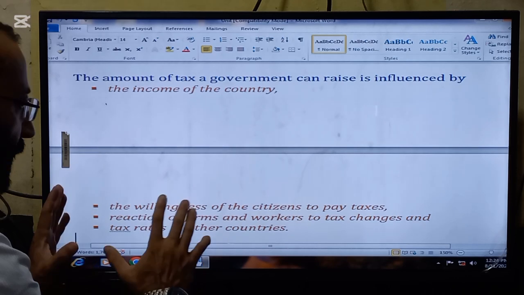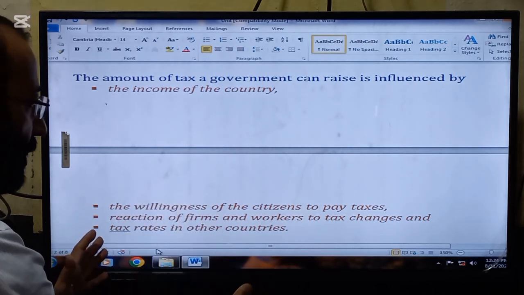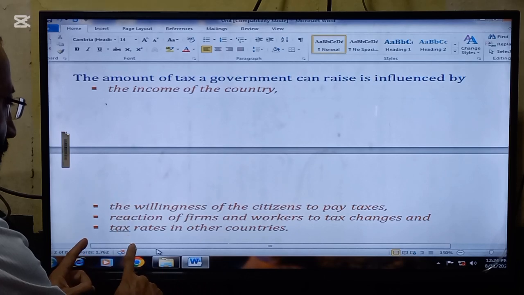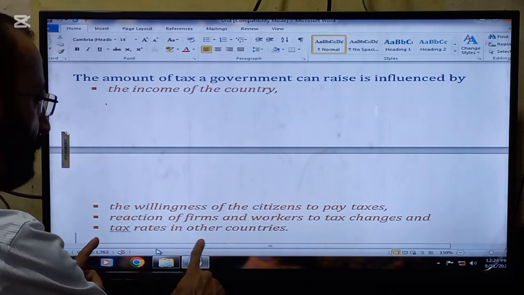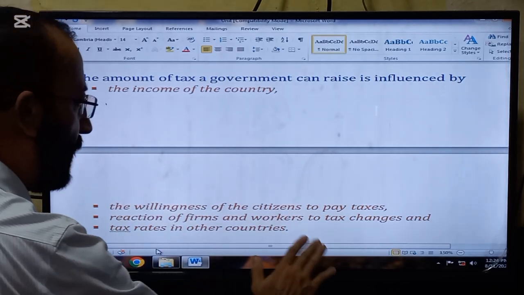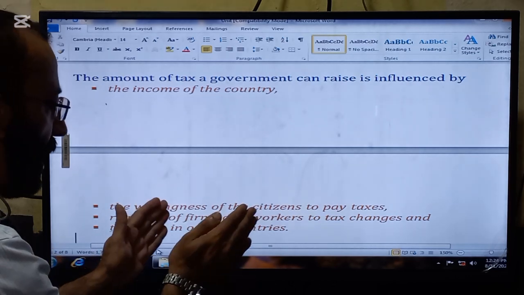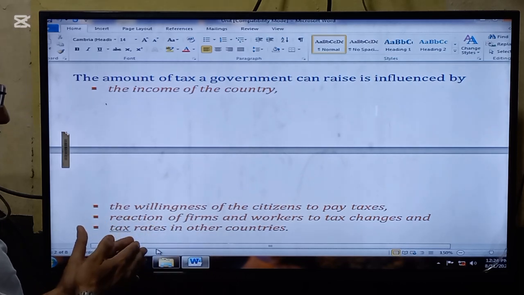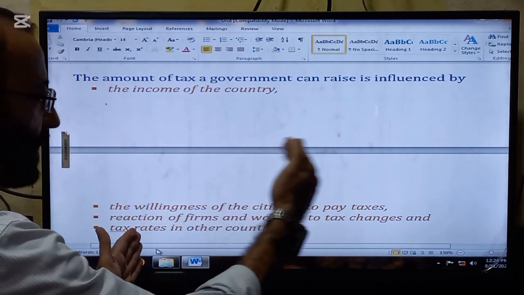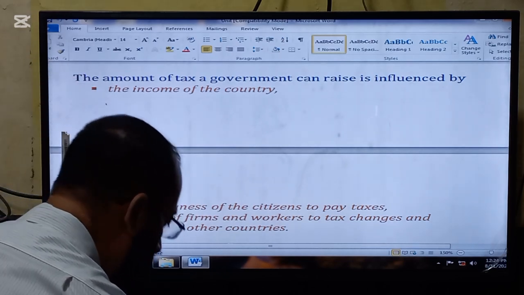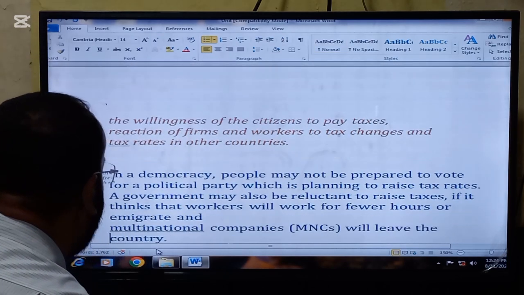If the tax is applied for the betterment of the country and the reaction of firms and workers is positive, then the tax rate can be increased. And lastly, tax rates in other countries. If a particular country has a lower tax rate compared to the rest of the world, that country can increase its tax rate.